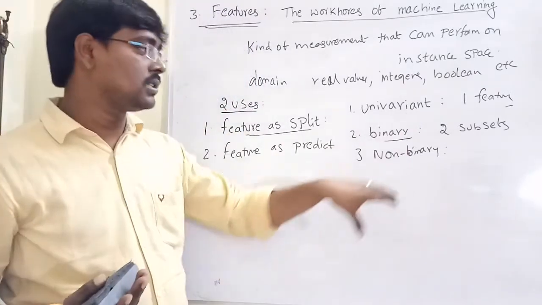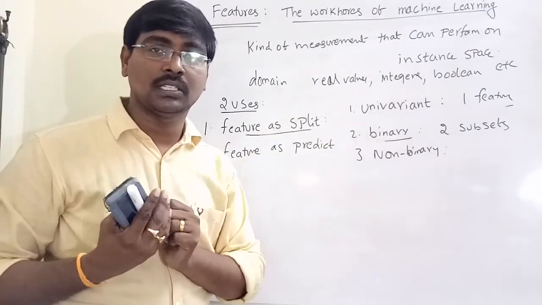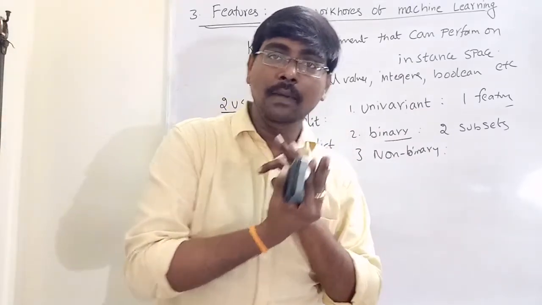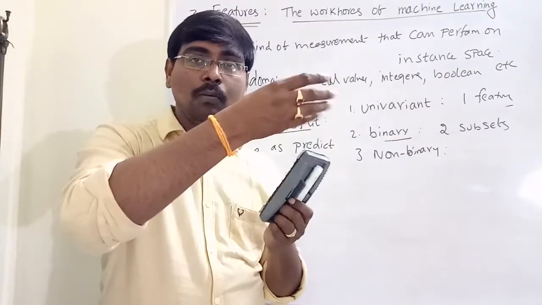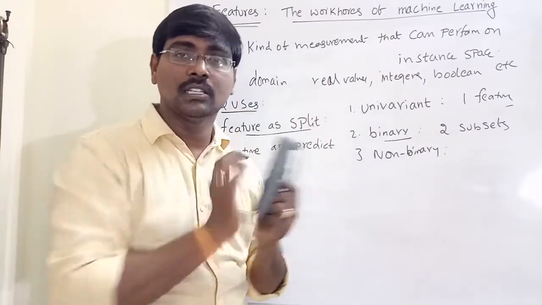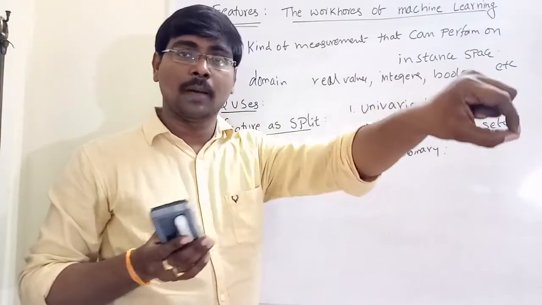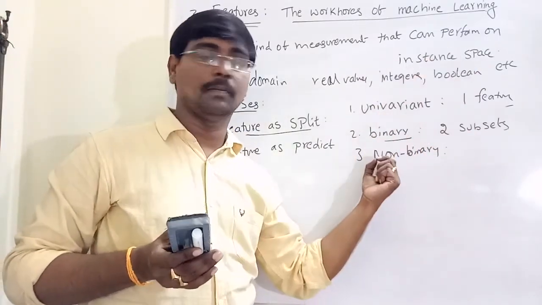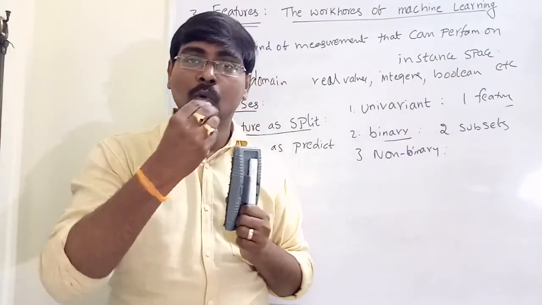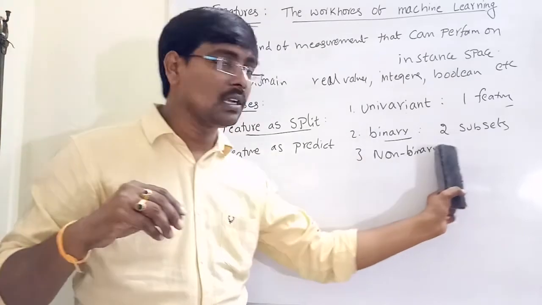Non-binary split means on every split we have more than two chances. For example, email recognition. If the word bonus is present, or if the word bonus is not present, we have only two values. If bonus is present, spam. If bonus is not present, suppose ham. That is binary. But non-binary means we have more than two classes.